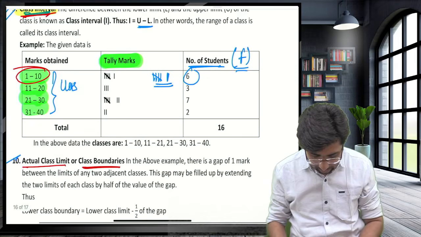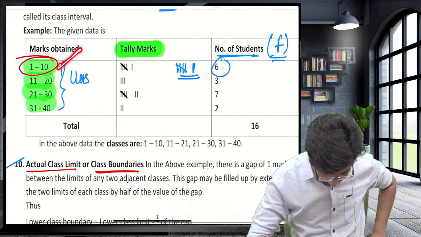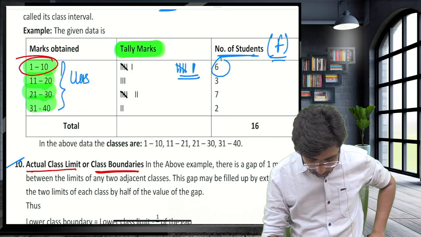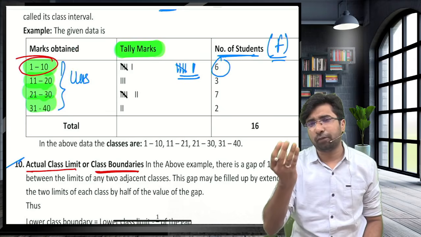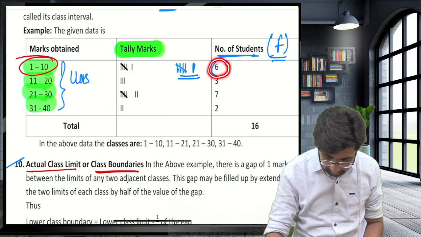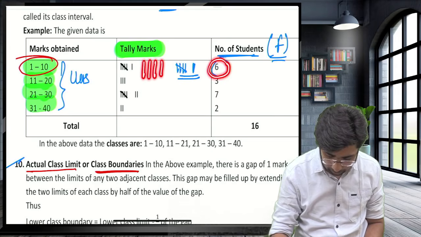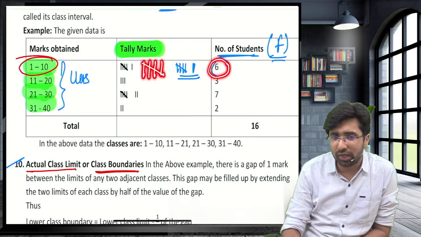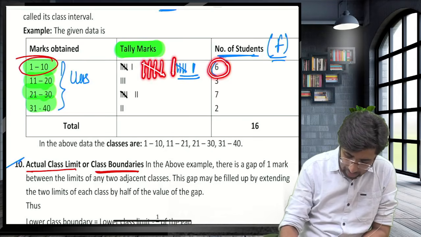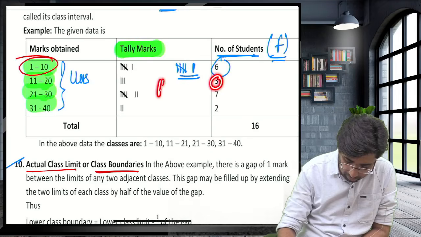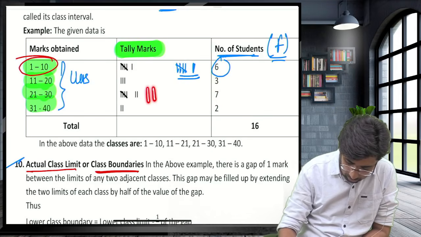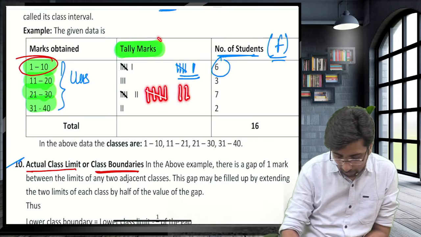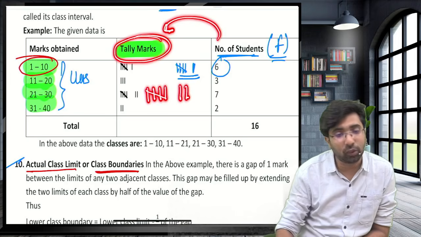Guys, tally marks. What are tally marks? Guys, these are blocks of 5. Either you can write 6 like this, or you can write 1, 2, 3, 4, and the fifth line cuts diagonally across for 5, and one more is 6. How can you represent 3 in tally marks? 1, 2, 3. And 7 is 1, 2, 3, 4, 5, 6 and 7. So this is one of the methods of counting and representing the frequency.